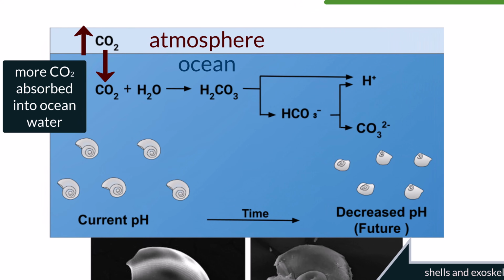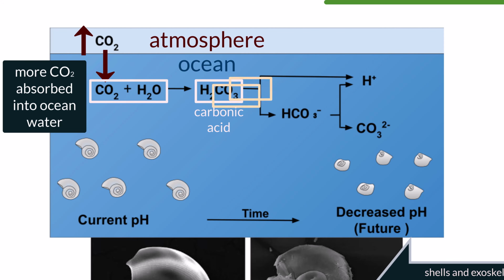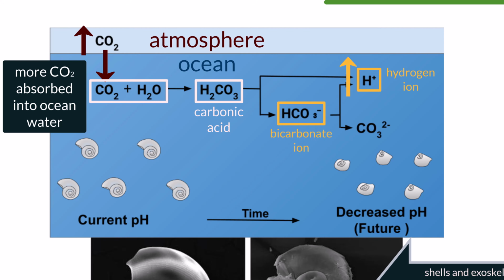This occurs because the influx of CO2 into the ocean reacts with water to form carbonic acid. This weak acid then dissociates into a hydrogen ion and a bicarbonate ion. The increase in hydrogen ions causes the water to become more acidic, lowering its pH. The issue with having all of these hydrogen ions dissolved in the water is that they can react with other molecules, such as carbonate ions. When this happens, it creates more bicarbonate.